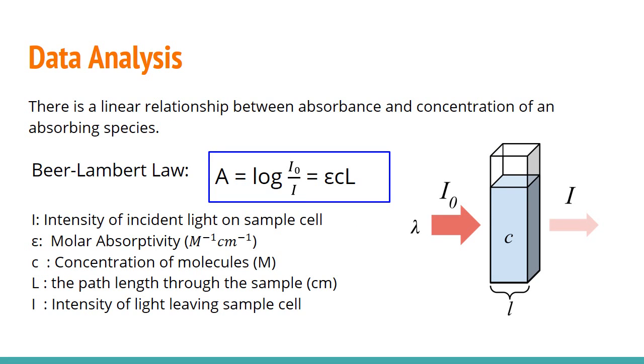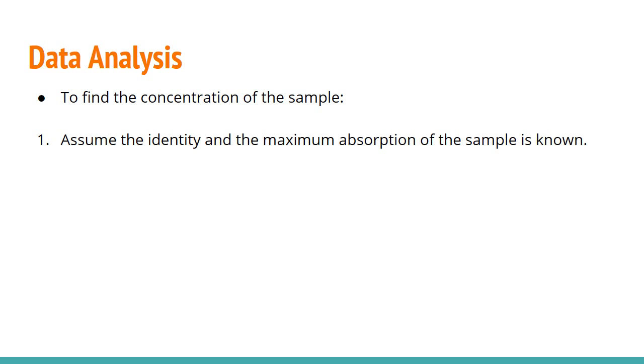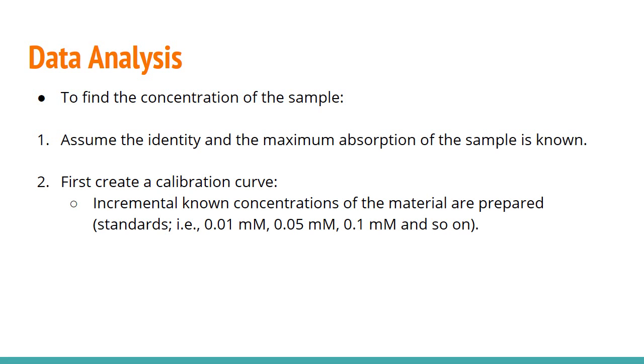However, how do we find the concentration of the unknown solution? We have to use the Beer-Lambert equation as shown here. Now that we have covered the principles of UV-vis, you'll be wondering how we should analyze the absorbance against wavelength graph. This is where we need to calibrate the graph in order to accurately find the concentration of the sample. In order to calibrate the equipment, the identity and the maximum absorption of the sample should be known.